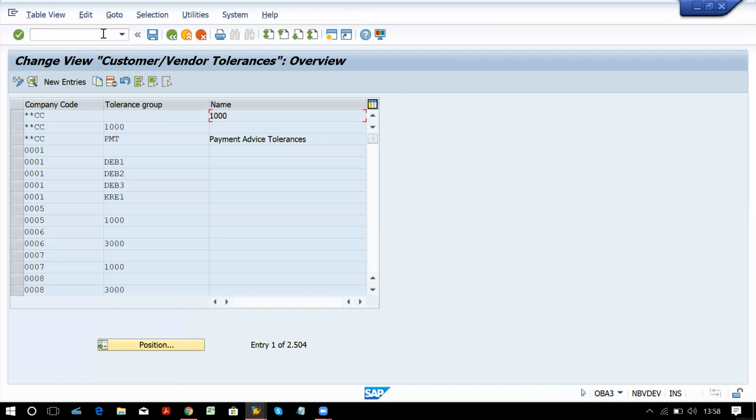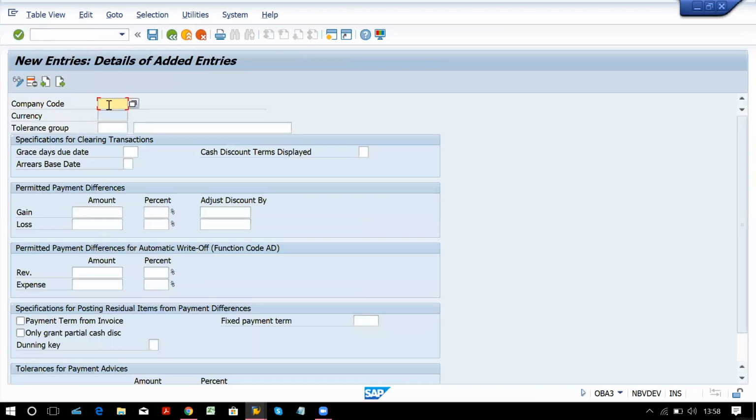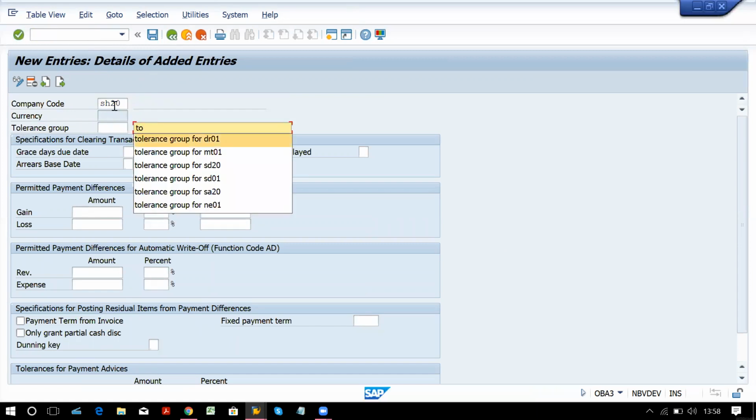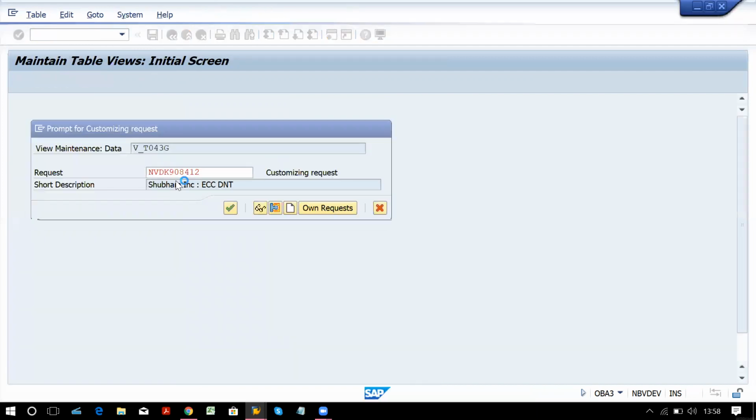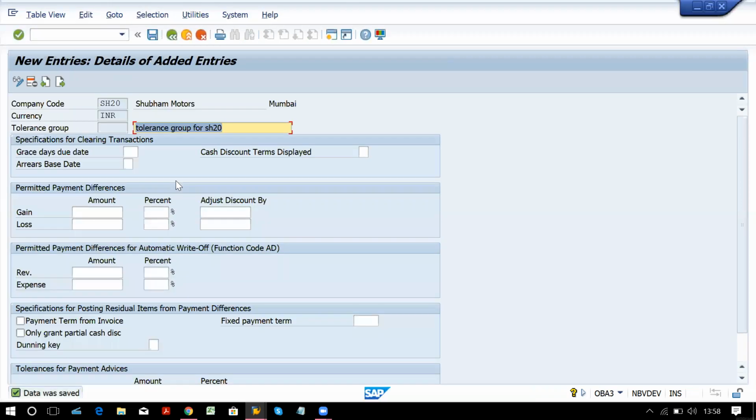That is the T code, tolerance group for customer slash vendor. Now click here on new entry. Assign your company code. The tolerance group field will be blank. You can give the heading here, and save this. We are not assigning any limit.